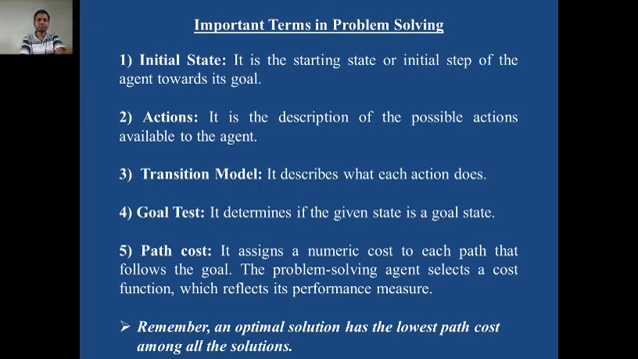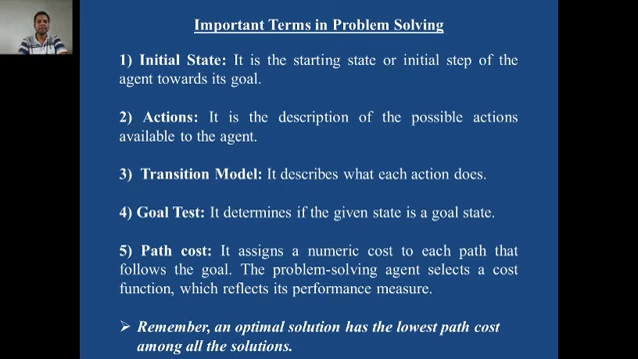Then path cost. It assigns a numeric cost to each path that leads to the goal. The problem solving agent selects a cost function which reflects its performance measure. That means in our example, from Sangamner to Pune, three routes are there: via Alephata, via Mumbai, via Ahmednagar. The intelligent agent, your problem solving agent, in this case your autonomous car, takes you from Sangamner to Pune, and you are a passenger. You are not driving the car.